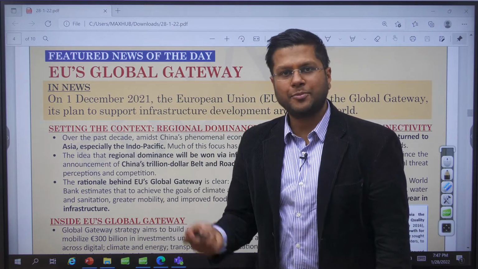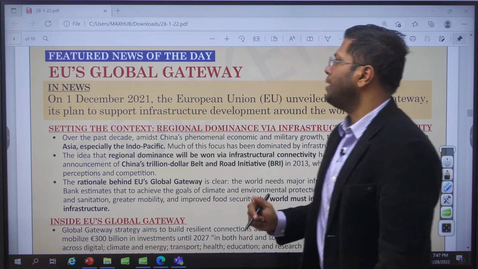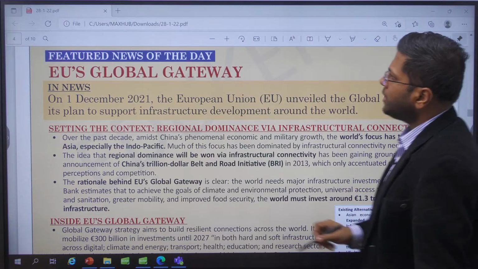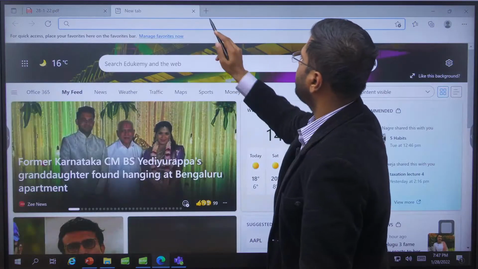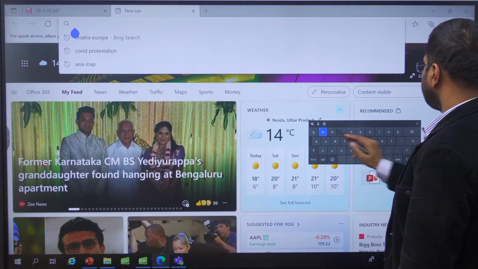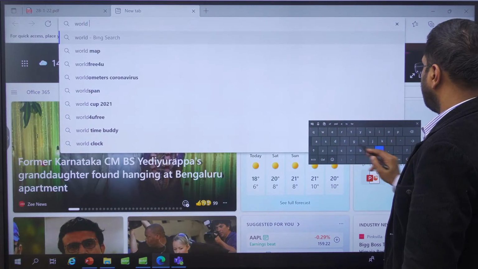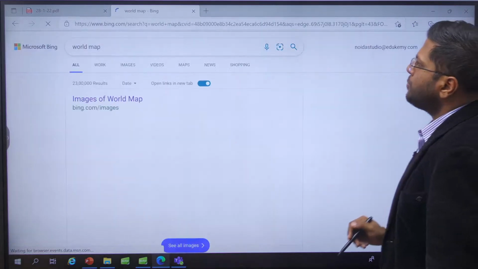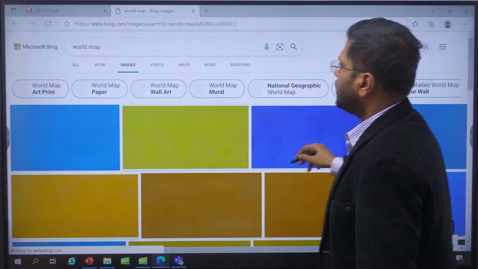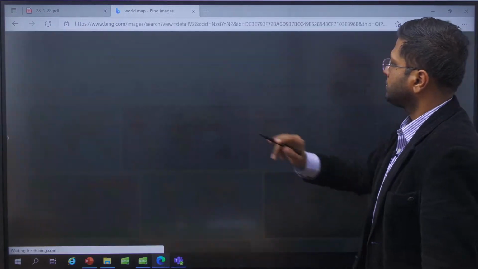All right. So let's begin with this conversation on EU's Global Gateway, right? Before that, let me show you a quick map of the whole world, and we will understand through this map what happens around the whole world.